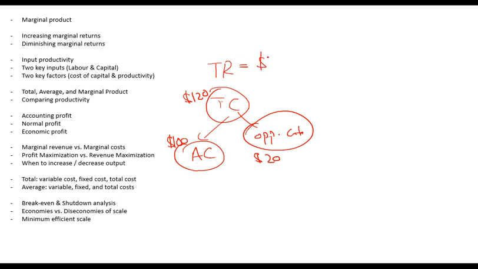Let's say its total revenue is $110. So it has $110 total revenue, correct? It has accounting cost of 100. So what is its accounting profit? Its accounting profit is 110 minus 100, which is $10. So that means it is making an accounting profit, but it is not making economic profit. Instead, it is making